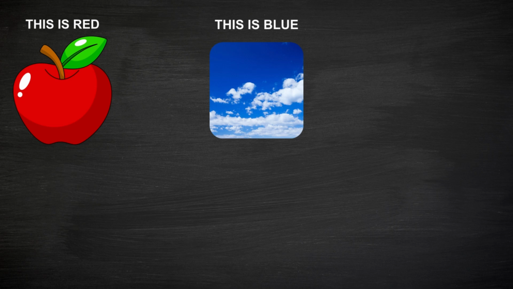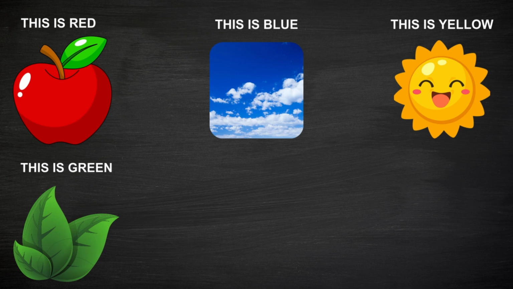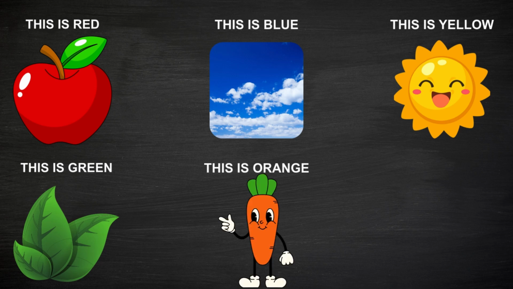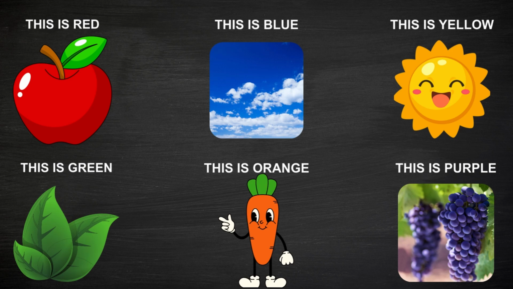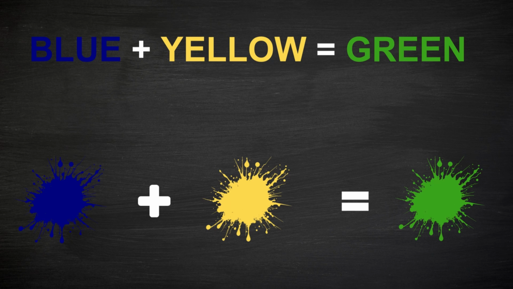Red apple is red. Blue sky is blue. Yellow sun is yellow. Green leaf is green. Orange carrot is orange. Purple grapes are purple. Red and yellow make orange. Blue and yellow make green.